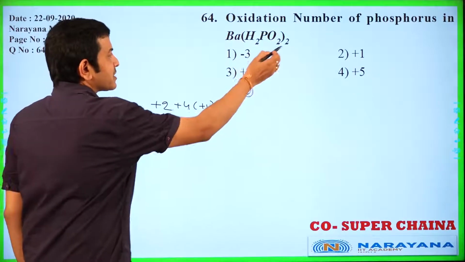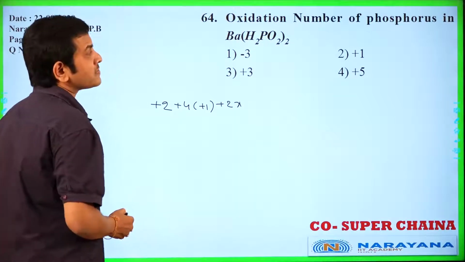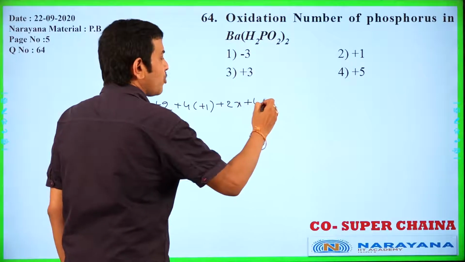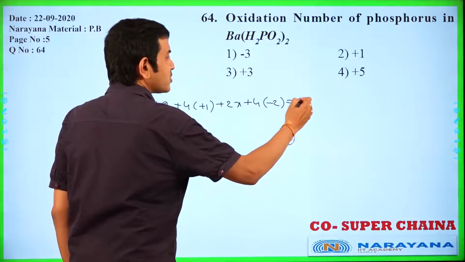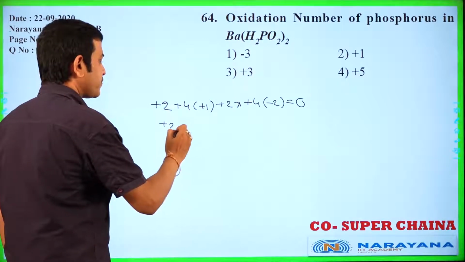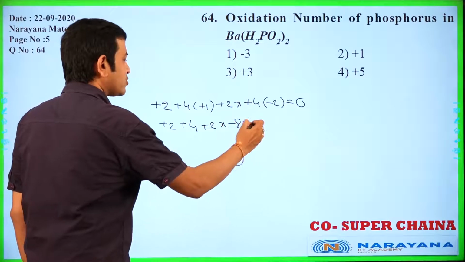And 2 phosphorus atoms, 2x. And 4 oxygen atoms, plus 4 into minus 2 is equal to 0 because it is a neutral molecule. Now plus 2 plus 4 plus 2x minus 8 is equal to 0.